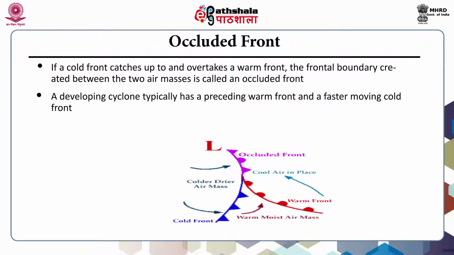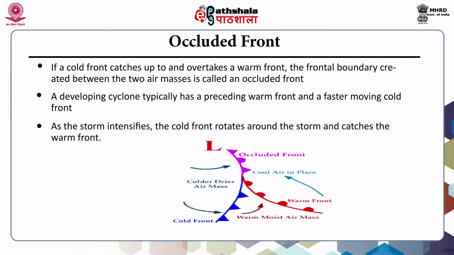A developing cyclone typically has a preceding warm front, that is the leading edge of a warm moist air mass, and a faster moving cold front, that is the leading edge of a colder dry air mass wrapping around the storm. North of the warm front is a mass of cooler air that was in place before the storm even entered the region. As the storm intensifies, the cold front rotates around the storm and catches the warm front. Thus it forms an occluded front, which is the boundary that separates the new cold air mass to the west from the old cool air mass already in place north of the warm front.